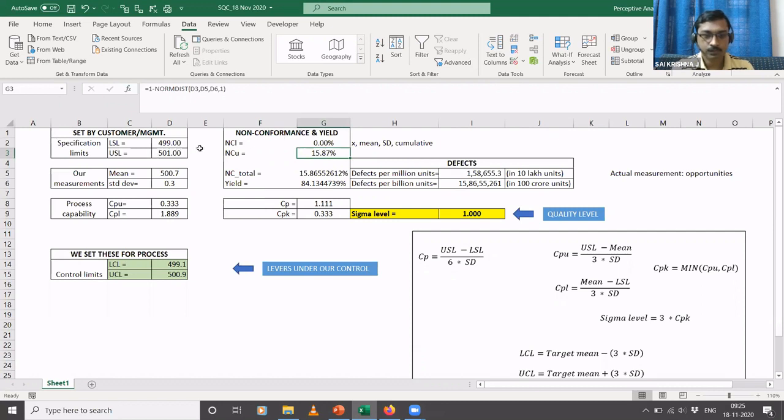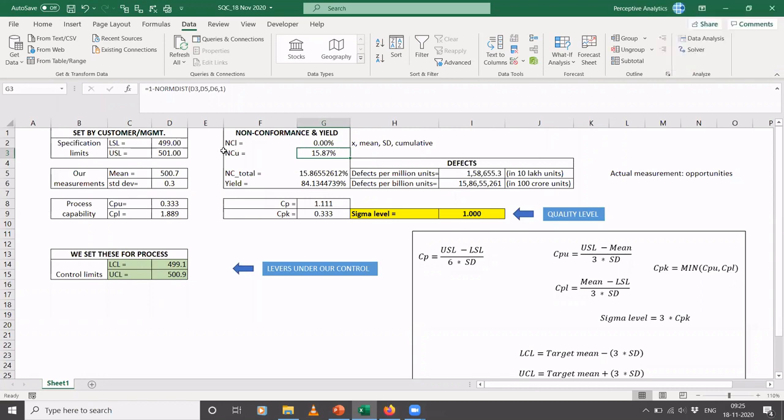Sai, just one thing. If we are doing 1 minus, then the total of NCL and NCU should be 100, but it's 0 and 15%. This is just non-conformance, right? This is just the probability of what percentage lie beyond USL and what percentage lie below LSL. The remaining will be between LSL and USL, so that won't be here. That will be under the conformance bucket. Here we are just listing the non-conformance.